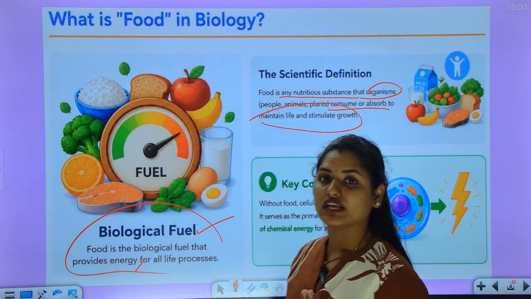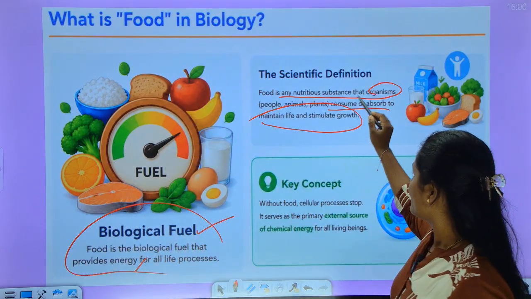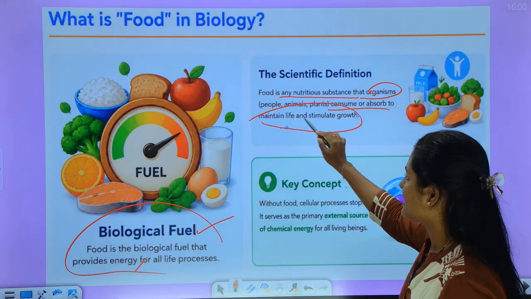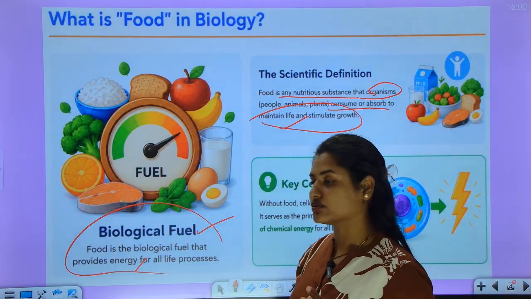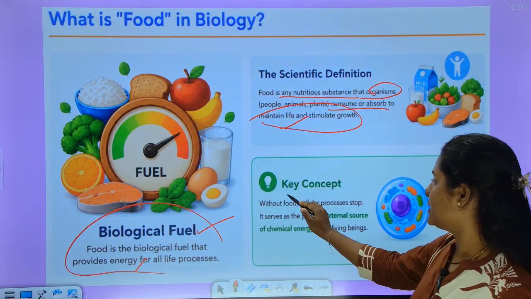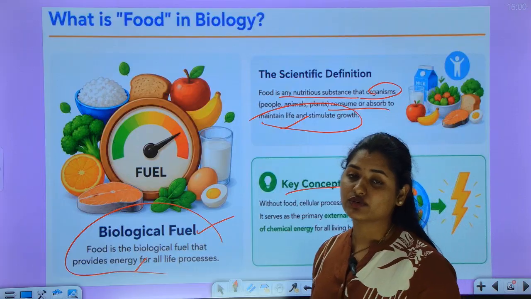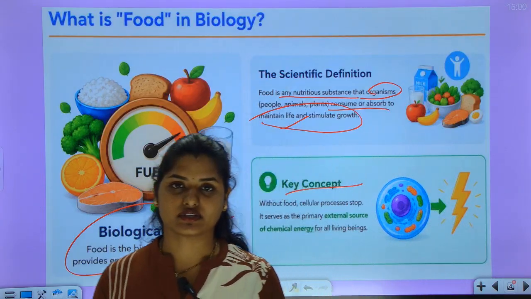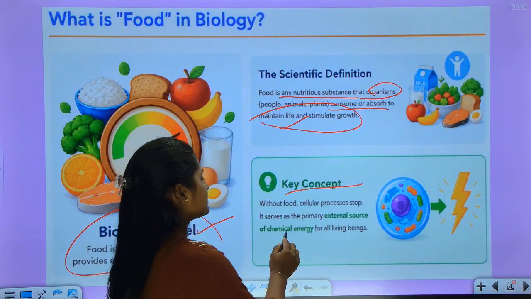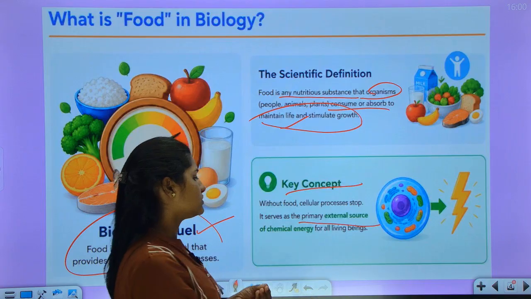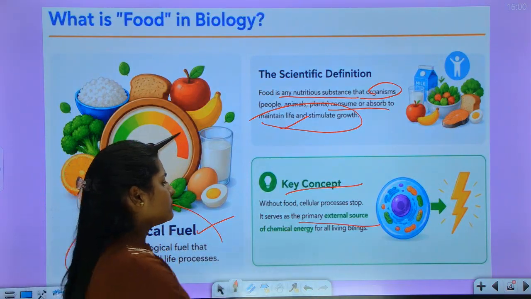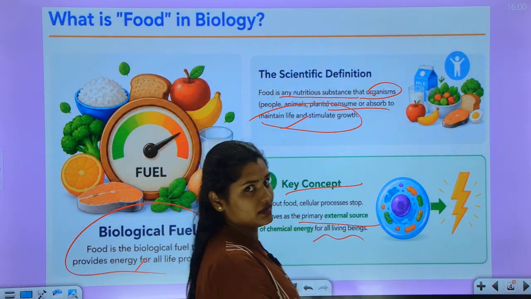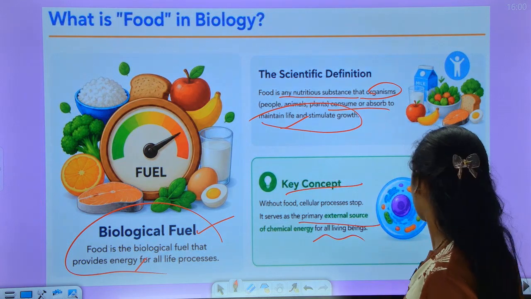So food is useful for us because it maintains life and stimulates growth. Now, coming to the key concept: without food, there will be no cellular processes, and it serves as the primary external source of chemical energy for all living beings. Okay.